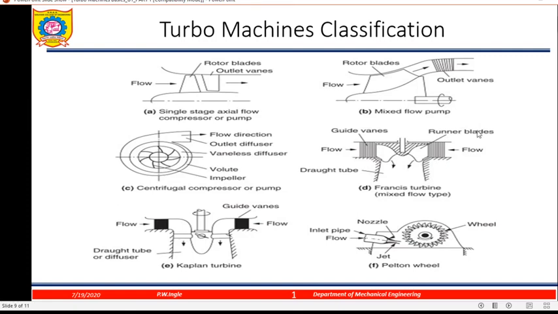So these are the turbo machines. The first one is a single stage axial flow compressor or pump, then a mixed flow pump, then a centrifugal compressor. Here air enters at the center, and because of the action of the rotor on the air, it increases the pressure of the air. Then the Francis turbine, where water energy is converted to mechanical energy. Then the Kaplan turbine, which is axial flow type, and Francis, which is mixed flow type. The Pelton wheel is a tangential flow type of turbine. All these come under the category of turbo machines. Okay.